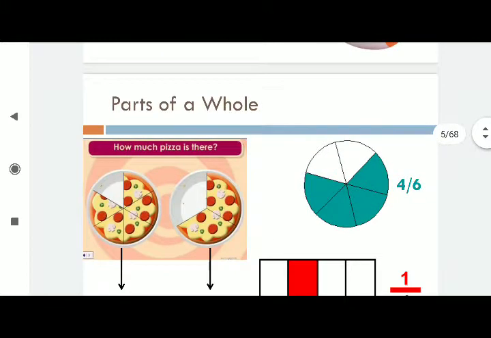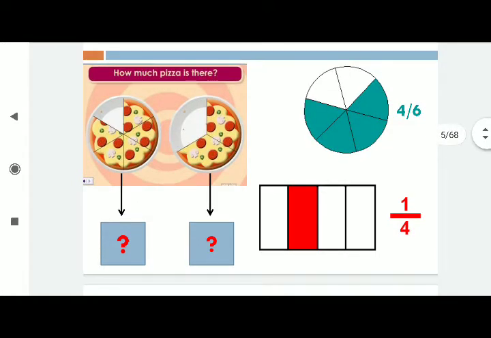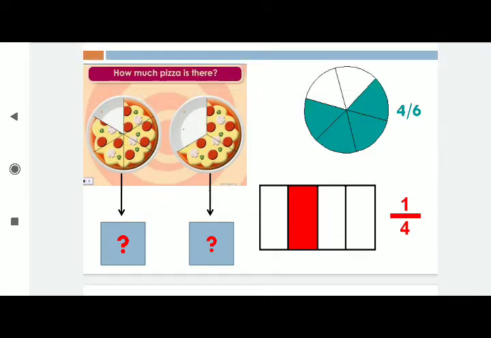Next, parts of whole. As I told you already, in the right side figure, there are 6 in total, and out of that 4 are colored blue. I write it as 4 by 6. Now below, you see 4 boxes, and out of the 4 boxes, one box is colored red. That means it is 1 by 4. Now the question is, how much pizza is there? How much pizza you ate is not the question. How much pizza is there is the question.